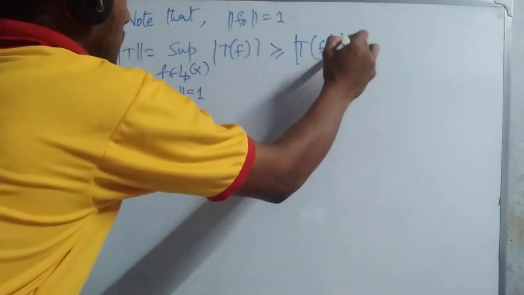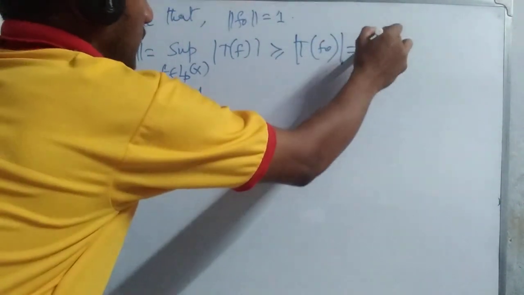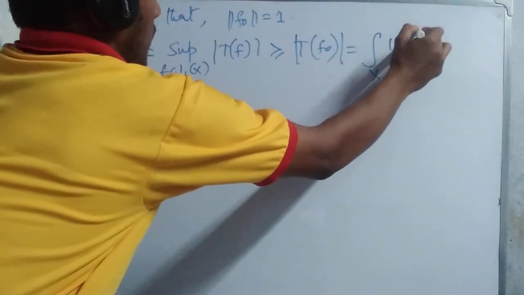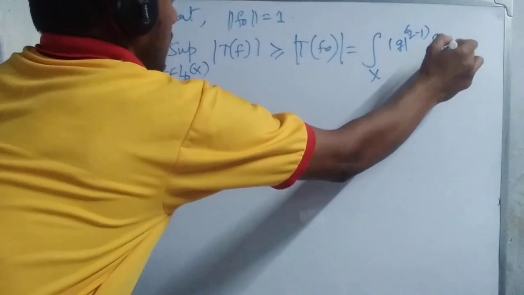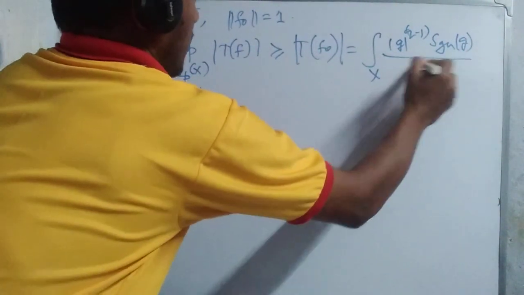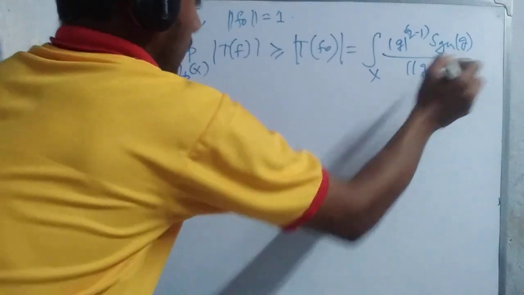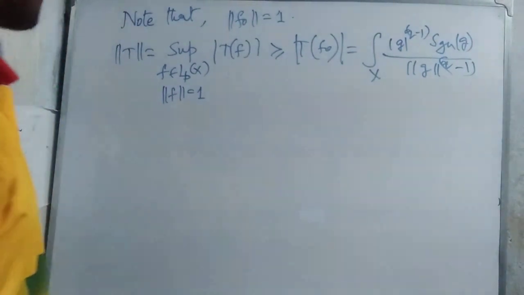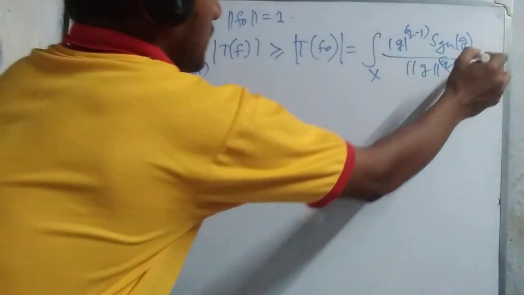Mod of T f0 equal to integration over x of mod of g whole to the power q minus 1 sign g, divided by norm of g whole to the power q minus 1, times g d mu.